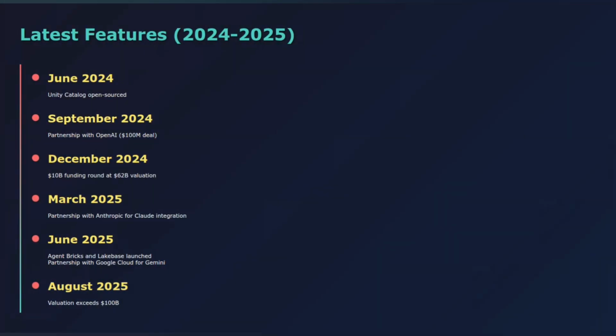Databricks moves fast. Let me highlight some recent features from 2024 and 2025. Unity Catalog was open-sourced in June 2024. They added native XML support for data processing. Databricks SQL now has a $1 billion revenue run rate.